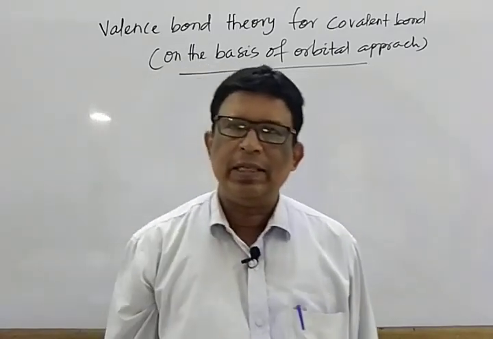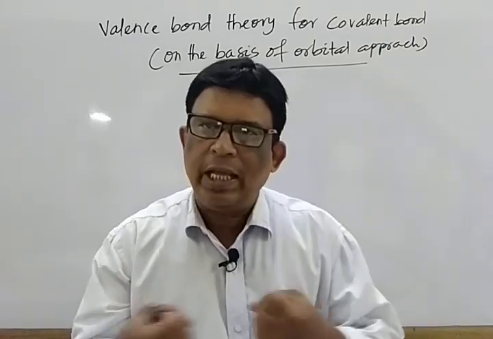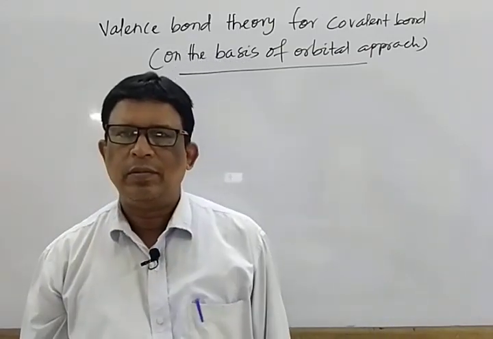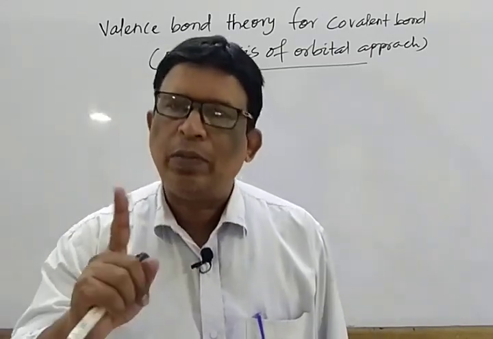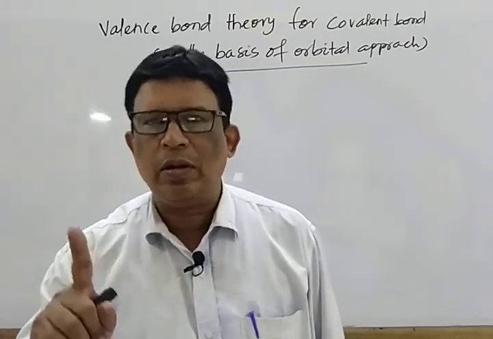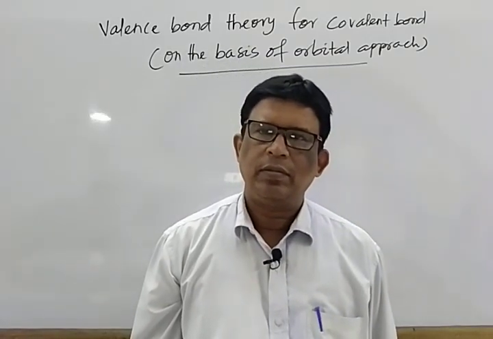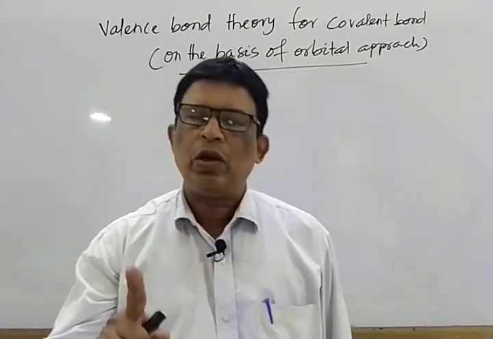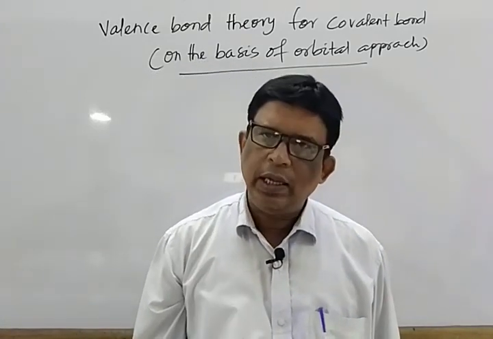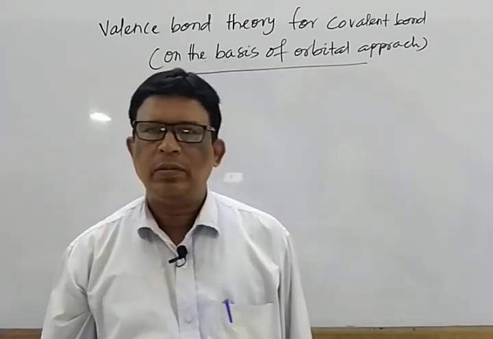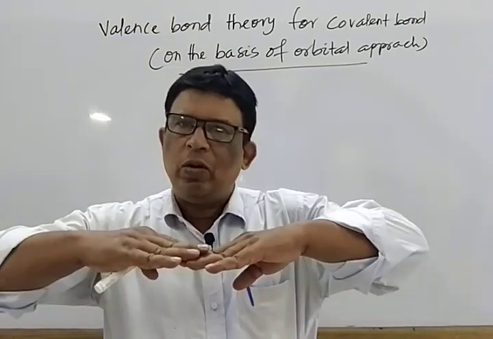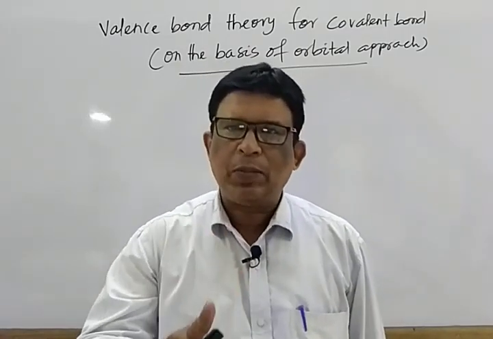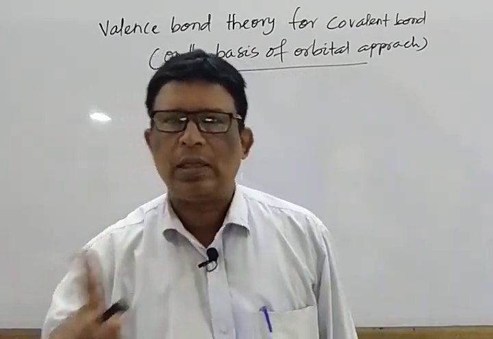The most important thing is that the bond strength depends upon the extent of overlapping. That means, higher the extent of overlapping, stronger is the bond strength. On the basis of overlapping, it has been observed that there are two types of overlapping. One is axial overlapping. Overlapping takes place in the internuclear axis. And one is sidewise overlapping. That is, overlapping takes place perpendicular to the internuclear axis.